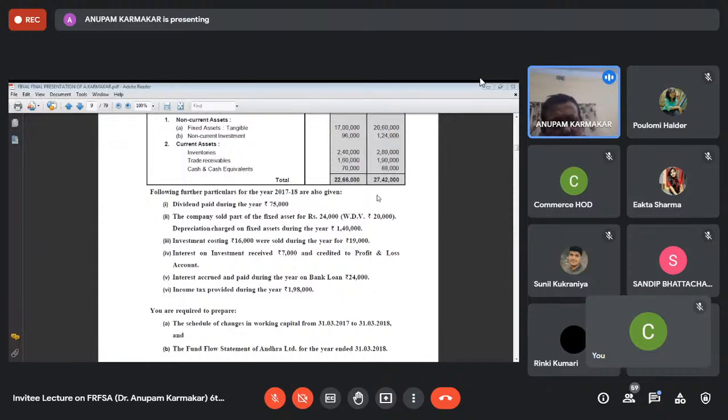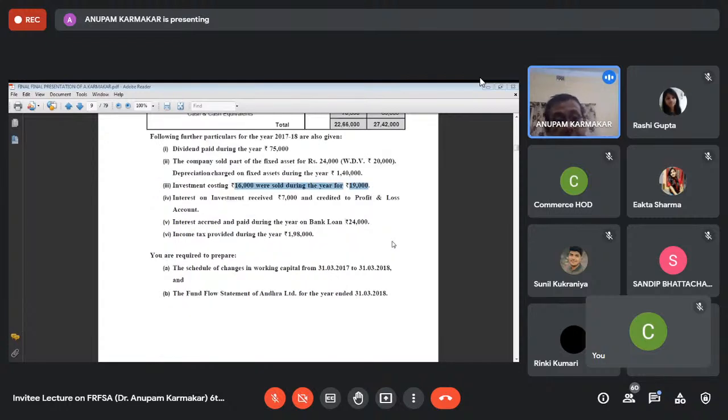Next, investment costing 16,000 was sold during the year for 19,000. This one I'm discussing. That is, the profit on sale of investment is 3,000. Interest on investment received 7,000 and credited to profit and loss. Interest accrued and paid during the year on bank loan is 24,000.